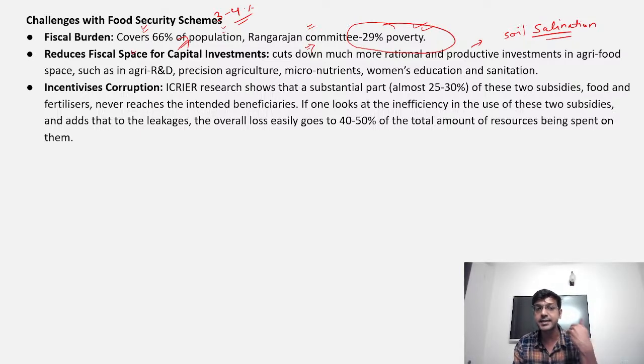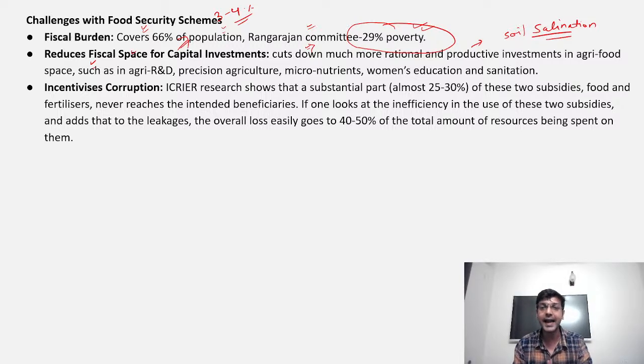Because they generally enhance the quality of the agriculture feed, and at the same time, it is also going to give a boost to the capital formation of that area, right? And if there will be capital formation, then it means that the people who are having more good human capital, they are going to get more money in terms of income, and they can also migrate from this agriculture sector to any other remunerative sectors, right? So that is a challenge associated with these food security schemes, which we are generally giving at a very high amount. And thirdly, it is related to corruption.